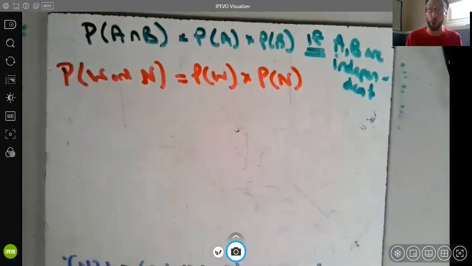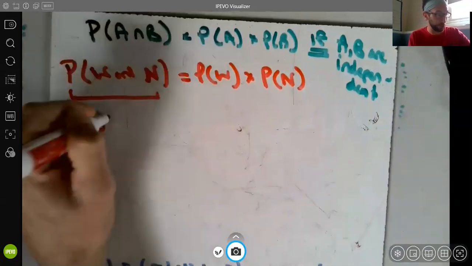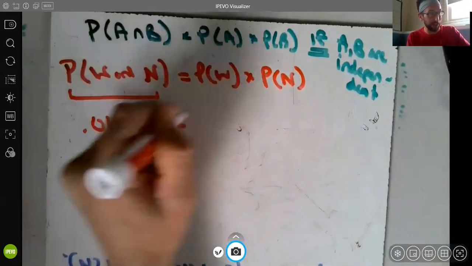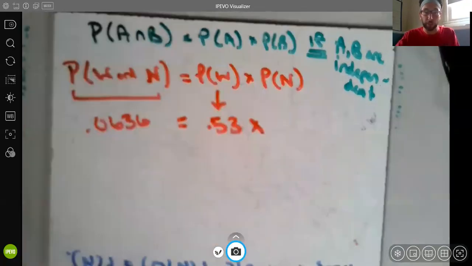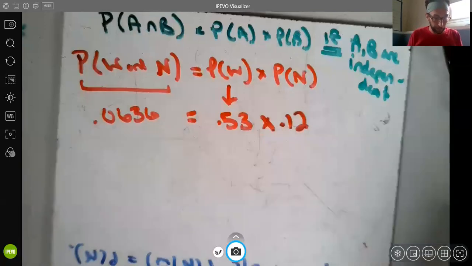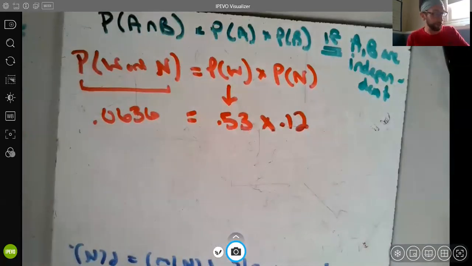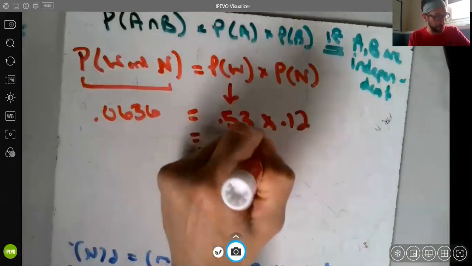Now from A1, we know the probability of woman and never was that 0.0636. From my table, the probability someone's a woman is 0.53. And jumping back to the table, the probability someone said never was 0.12. So if this works, then these events are independent. And if I do 0.53 times 0.12, obviously we should get the same answer we got using the other approach. This does in fact equal 0.0636.